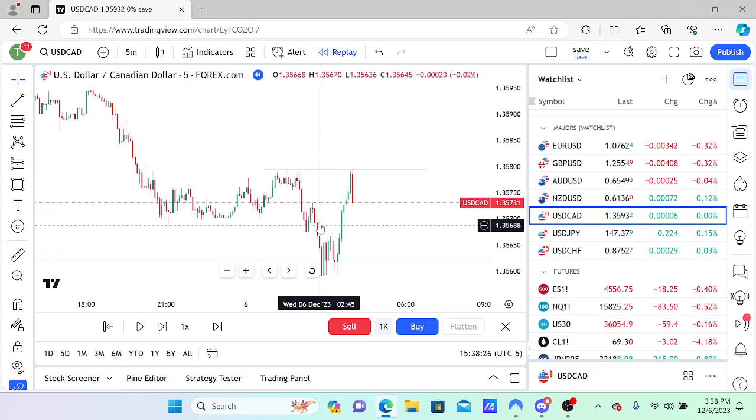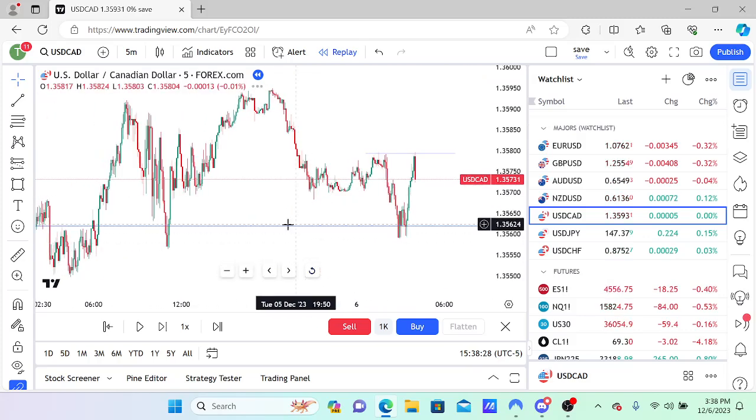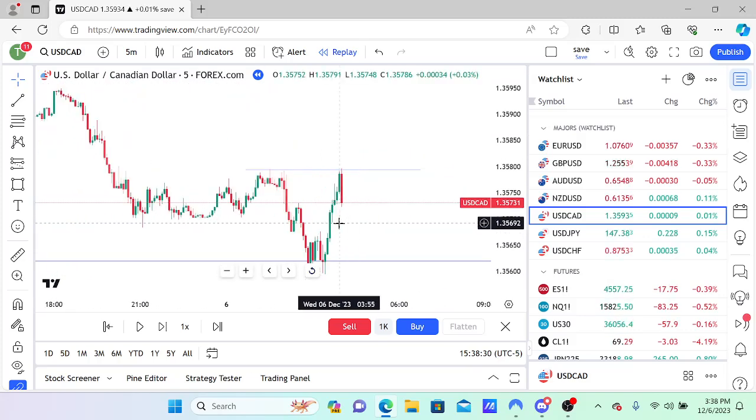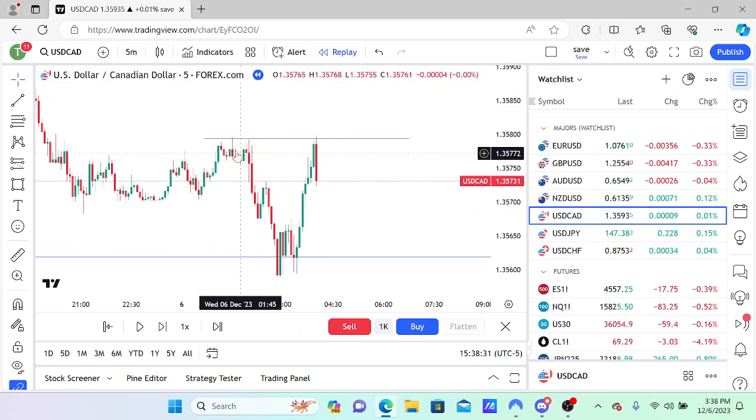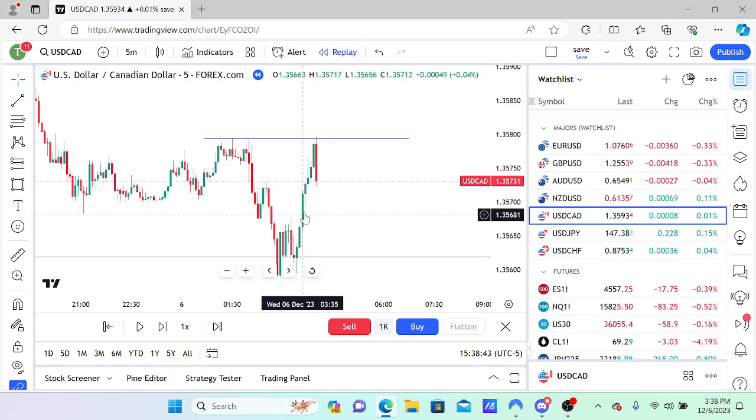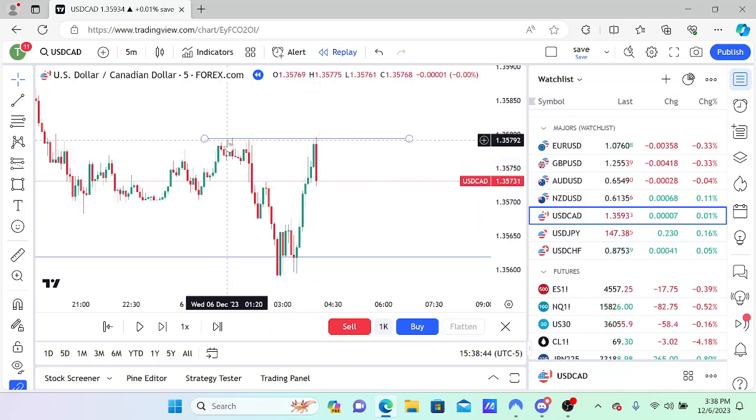There was your fake move. It comes down into the higher time frame point of interest. It looks very weak. It looks very bearish, which creates that liquidity right here, because we understand shorts are going to keep their stops right there. But because we're knowledgeable of our higher time frame chart, we're utilizing higher time frame levels, and we look for that shift off of that level. We identify that change in trend. We can then attack those buy stops up above.